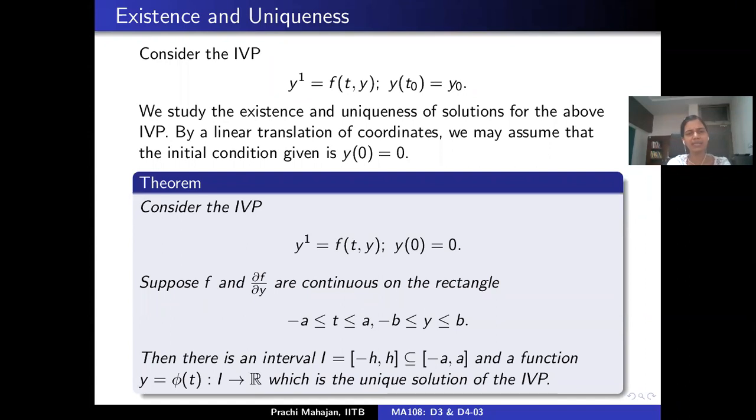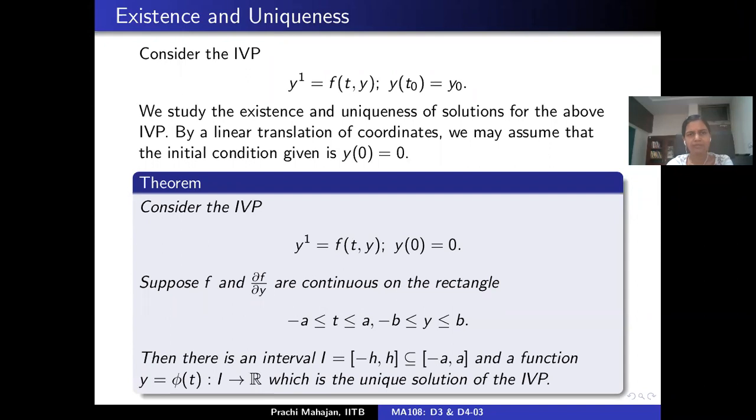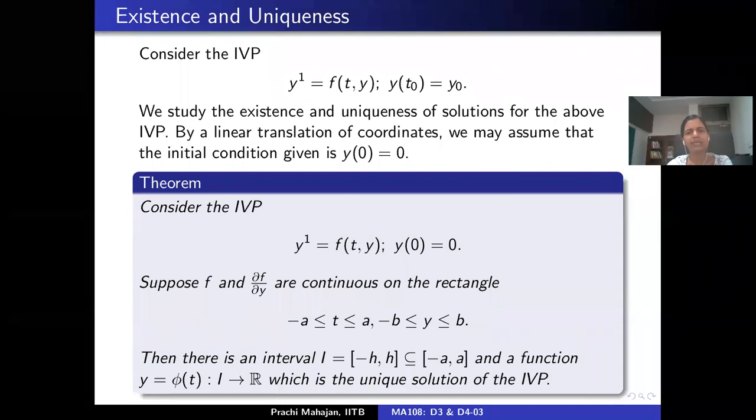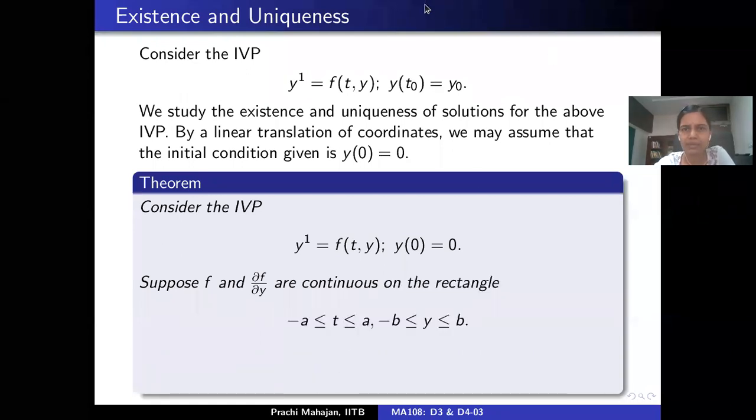So the assumption here is that both the function f and the partial derivative of f with respect to the y variable are continuous on a closed and bounded rectangle. Then we can assert existence and uniqueness of the solution to this initial value problem on a certain subinterval of the interval minus a to a. So I think I'll just stop right here for now. I'll stop the recording and then